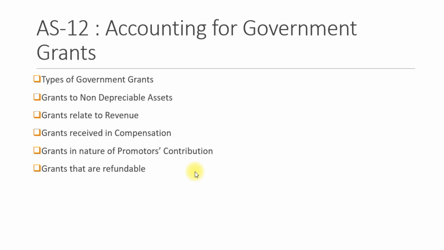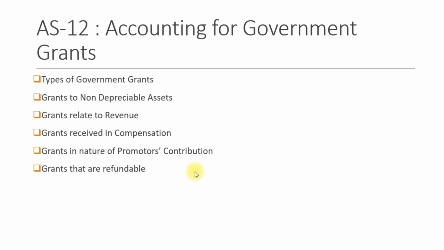Now, government grants are also called subsidies, and the standard does not deal with government assistance other than government grants, that is, any form of government participation in the ownership of the enterprise or equity investments done by the government.